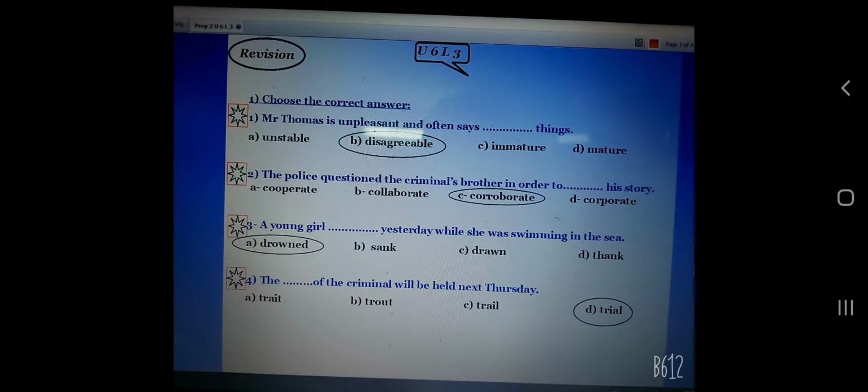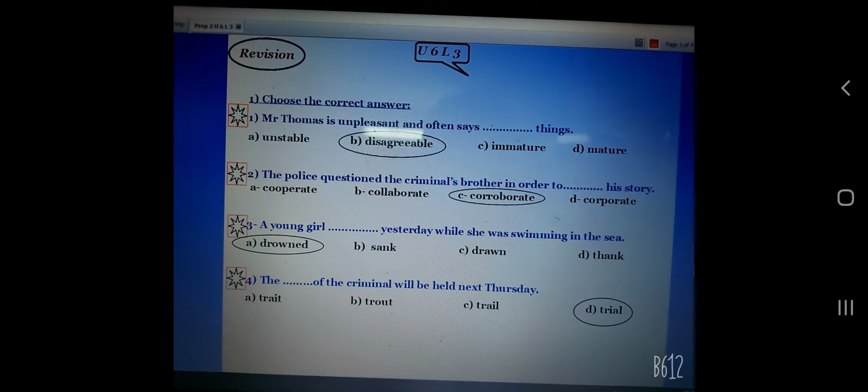Today we are going to talk about Unit 6, Lesson 3, Grammar. But first, let's see our revision. Choose the correct answer. Number 1. Mr. Soms is unpleasant and often says space things. So, he is unpleasant and often says disagreeable things.